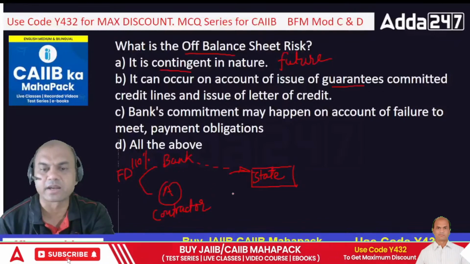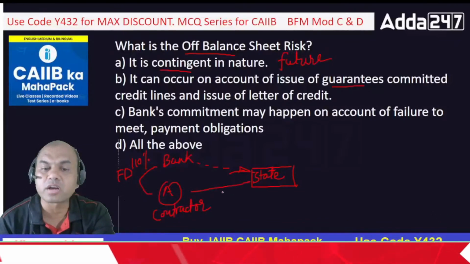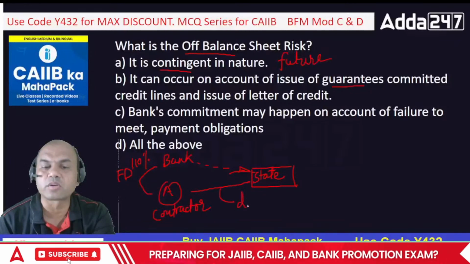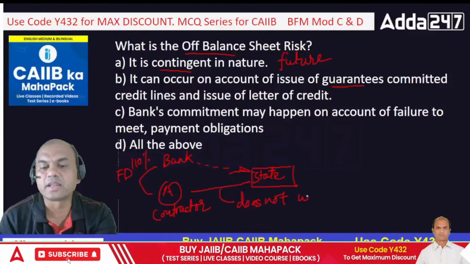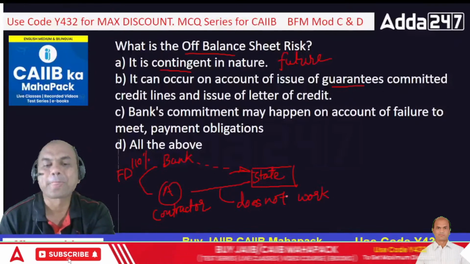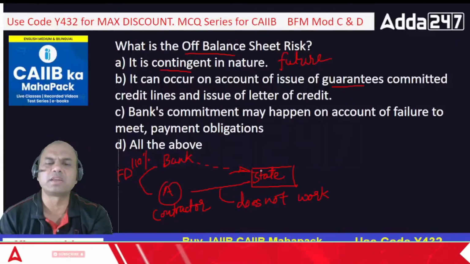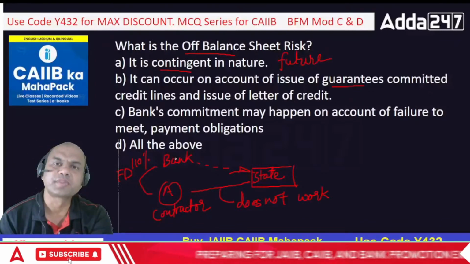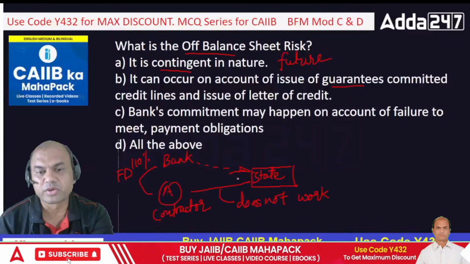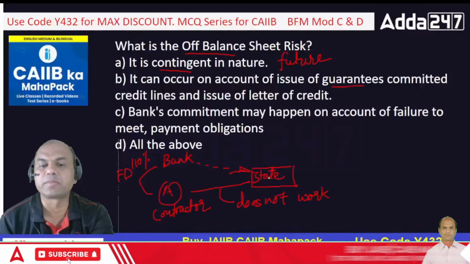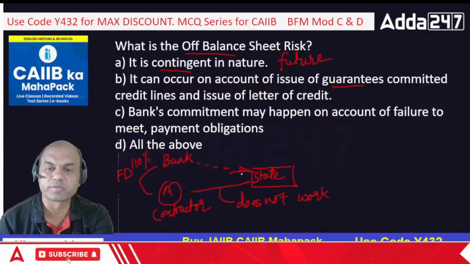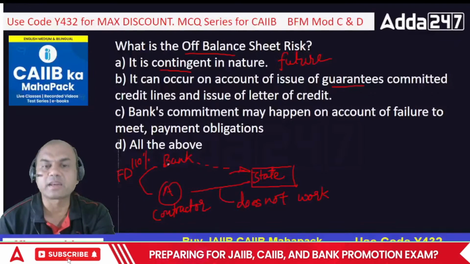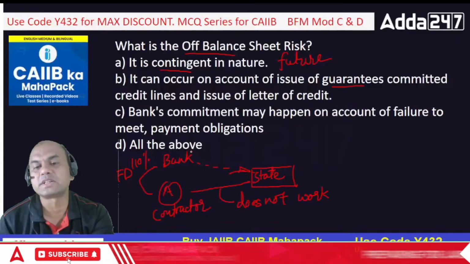A gets the contract and he does not design the road, does not do the work. In that case, what will happen? He does not do the road properly, or he makes mistakes. So the state government will come to you and ask, see, you had given me the guarantee, kindly pay me right now the full amount which you had guaranteed. That is what is meant by contingent liability.